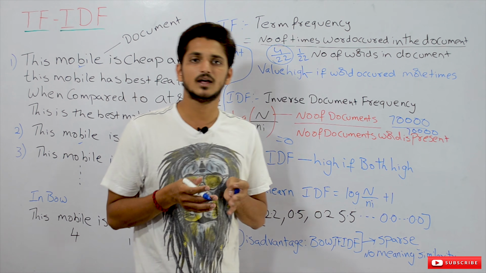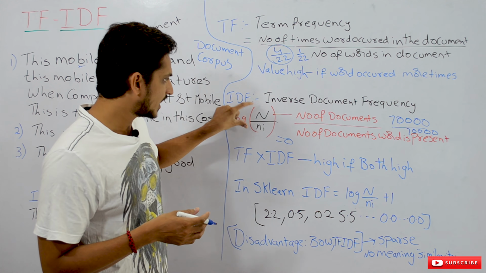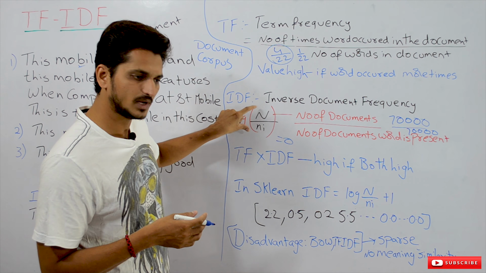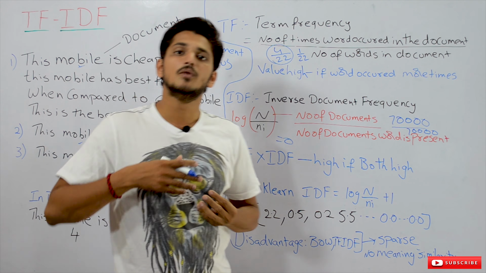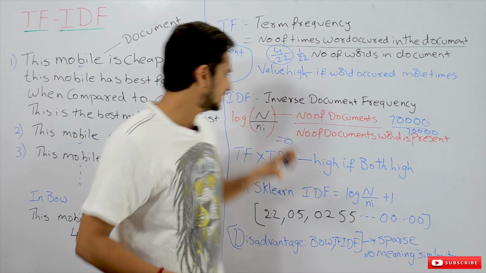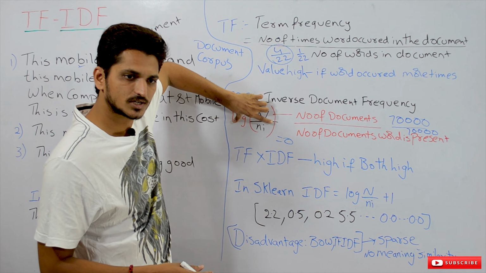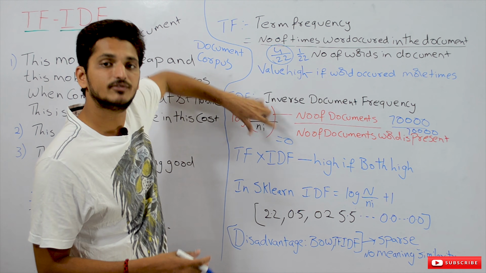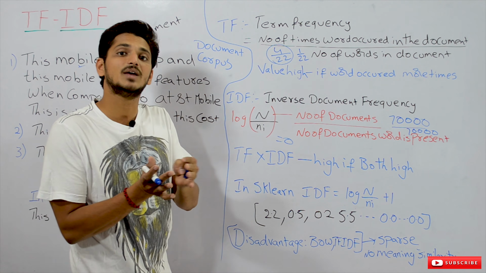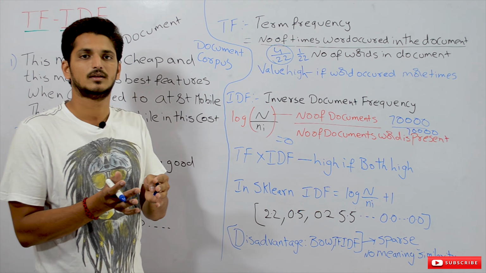Means we are giving this value less. This value will be less if the word occurred in more number of documents. This value will be large when the word occurred in less number of documents.